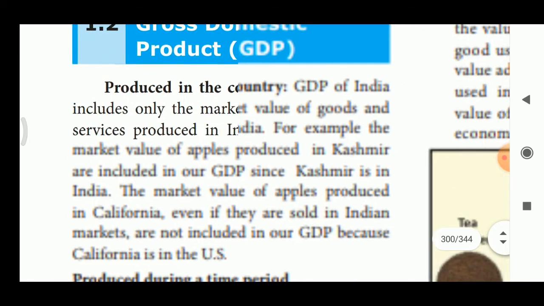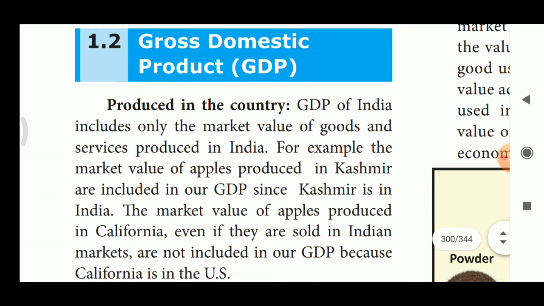Next, we are going to see about gross domestic product produced in the country. GDP of India includes only the market value of goods and services produced in India. For example, the market value of apples produced in Kashmir is included in our GDP.